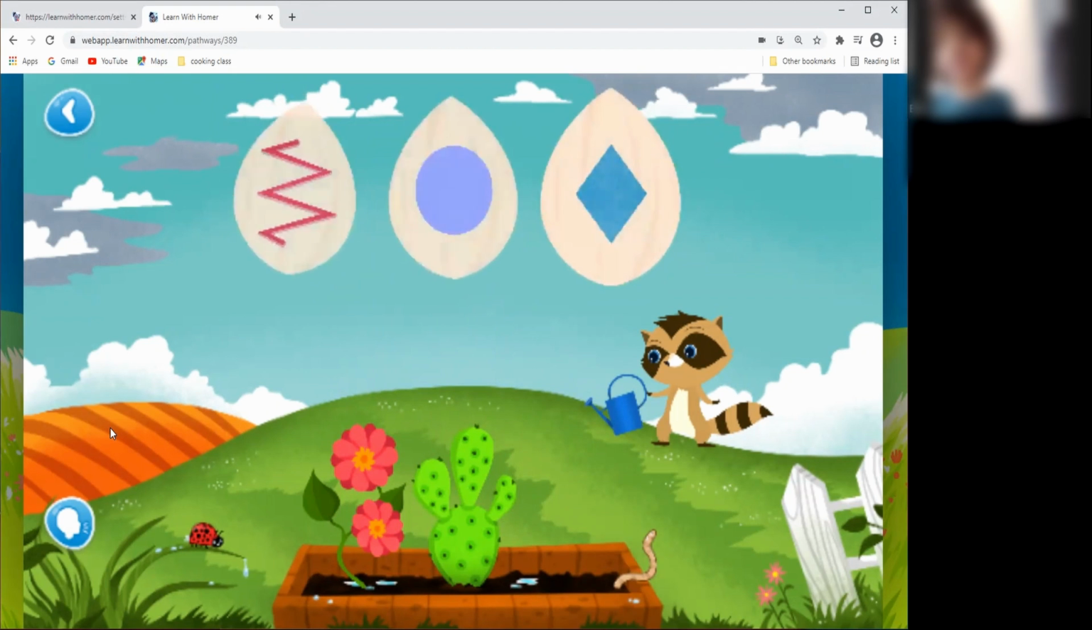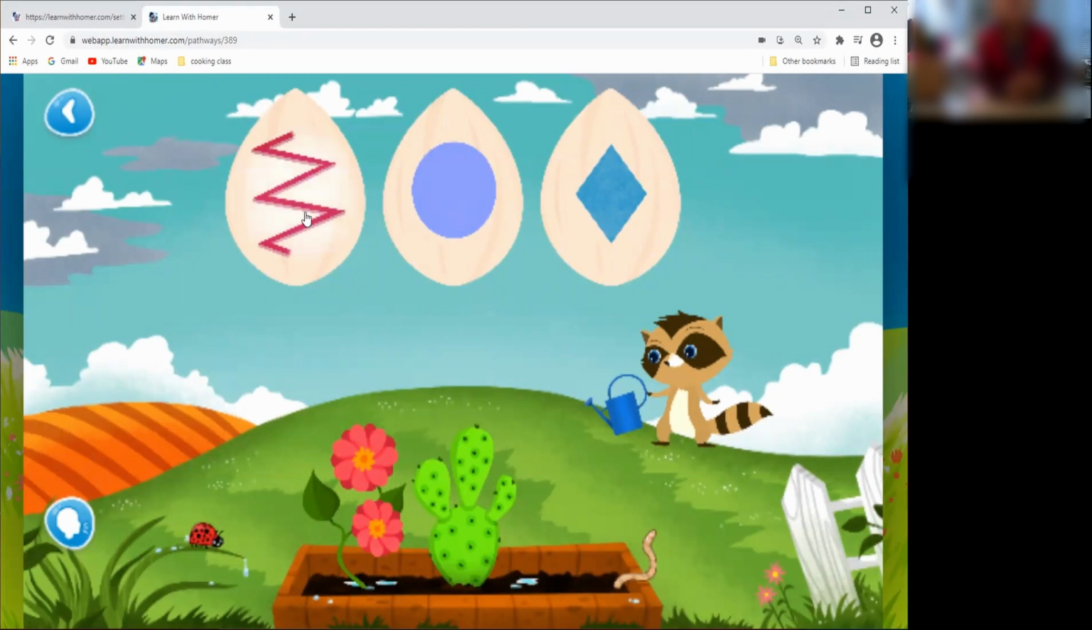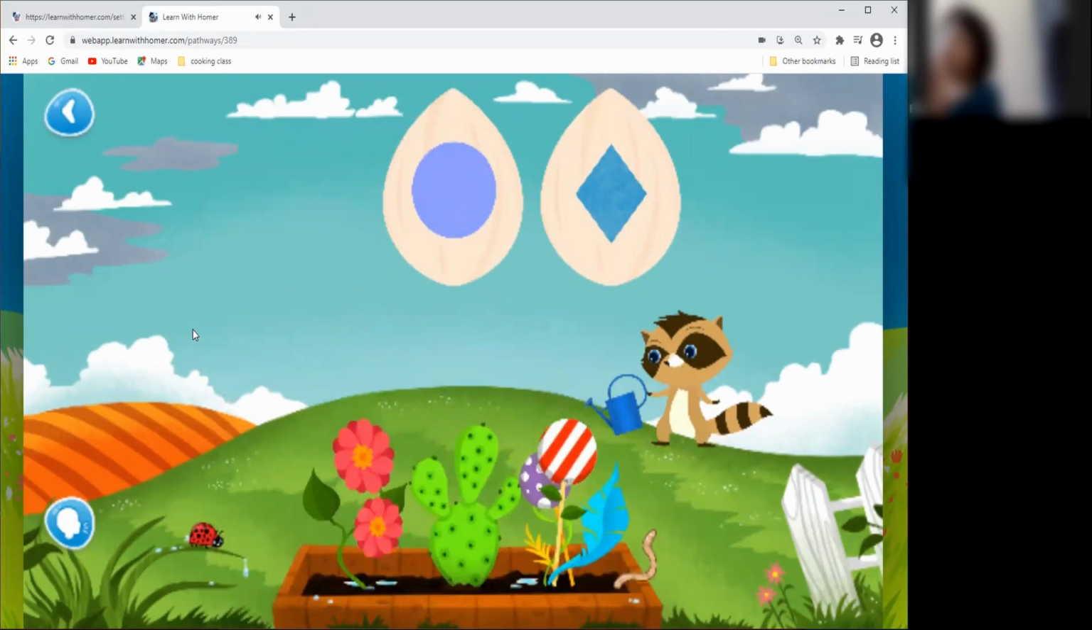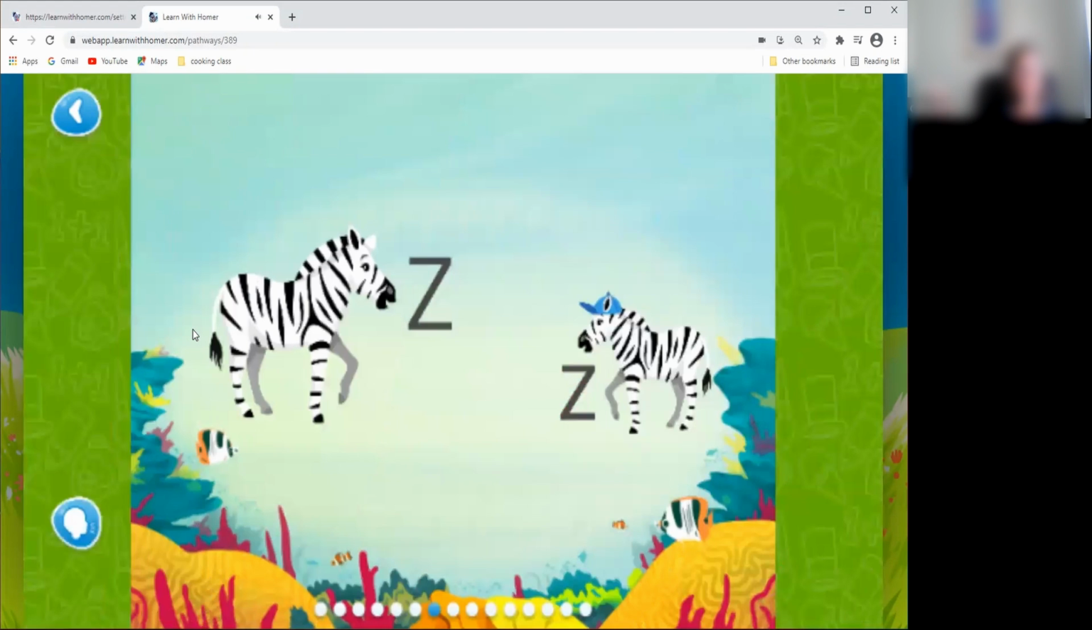Can you drag the picture with the first sound? Z. Zigzag, circle, diamond. Which one starts with a Z? Zigzag. That's right, Jacob. Zigzag. Hooray and happy day. Say zigzag. Zigzag. Can you do that?